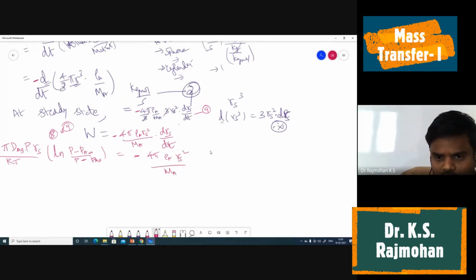I'm just rewriting now. Next step is separating and integrating for rs and dt, because radius will be decreasing with respect to time, right?